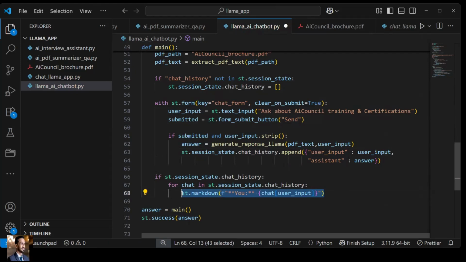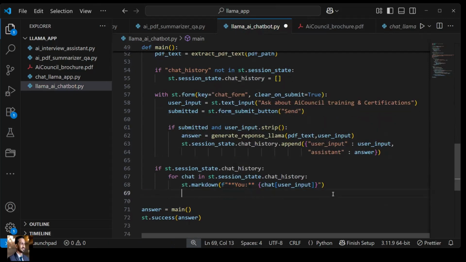And next line, I need to show the response, what the assistant had given. So assistant, okay, and the response is within the assistant key. So this is our assistant, right? Okay. And thereafter, we don't need this thing.